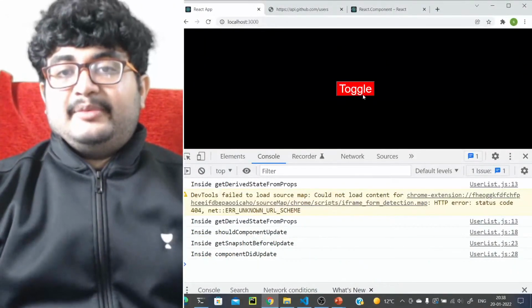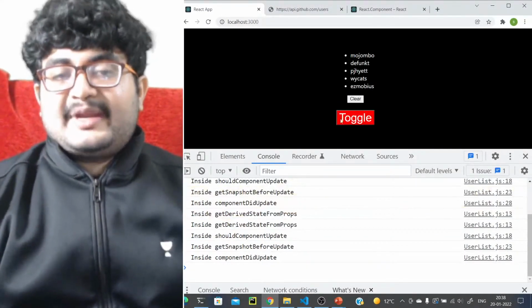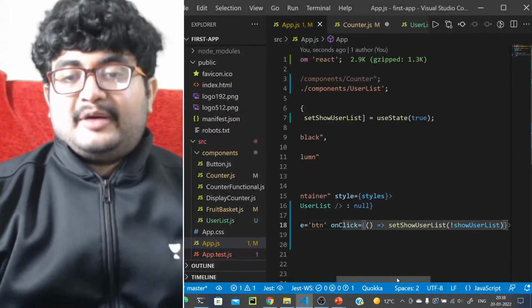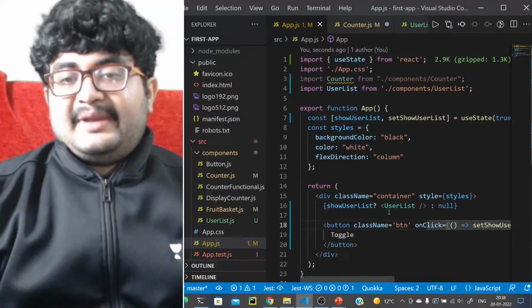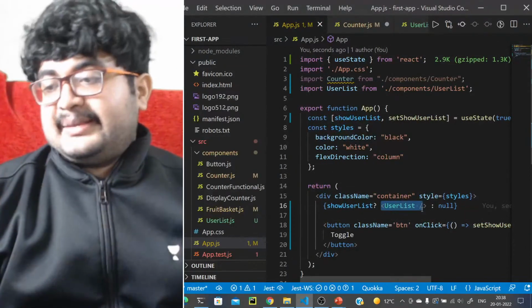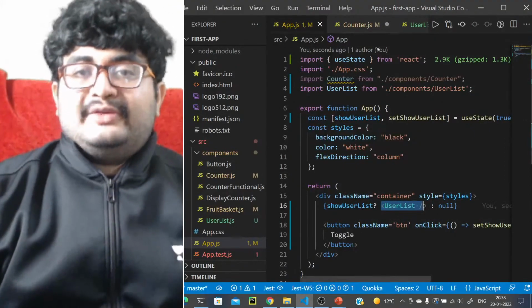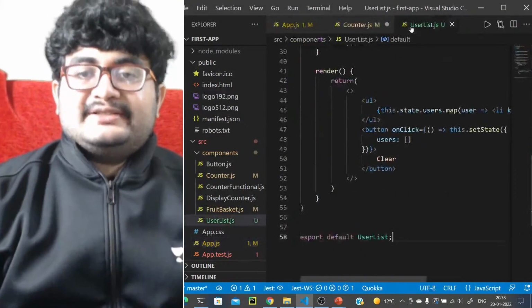If we remove this, and if we add this again, it comes back, right? So basically it is getting unmounted and mounted again. See, when it is off, this will be re-rendered, so this will not be there at that time. It is getting unmounted. When we turn it back on, it will get mounted again. So we can toggle this like this.